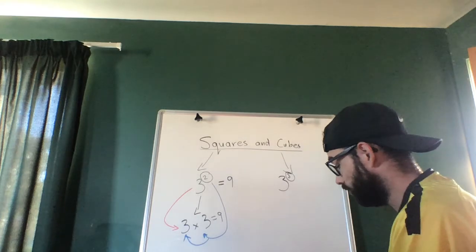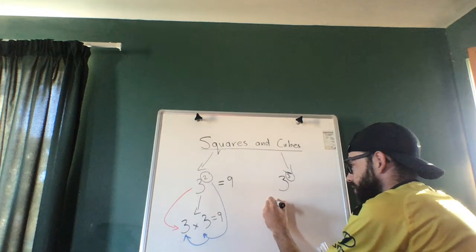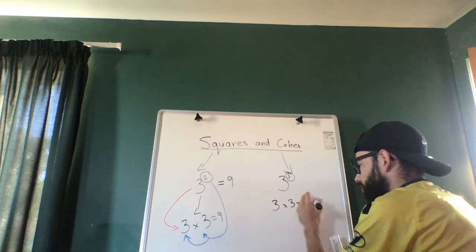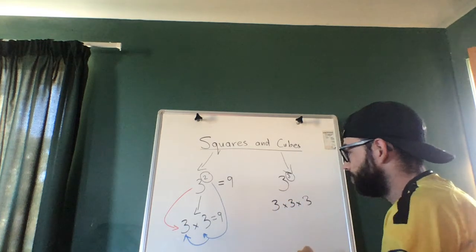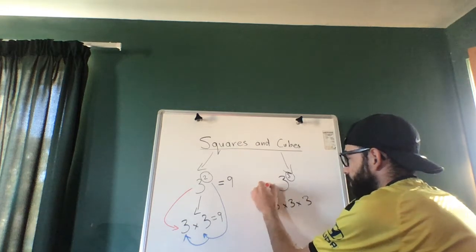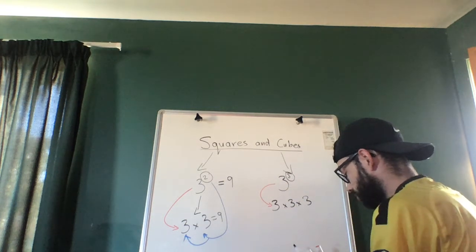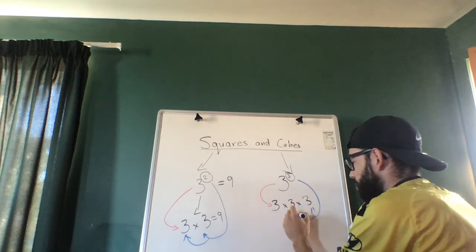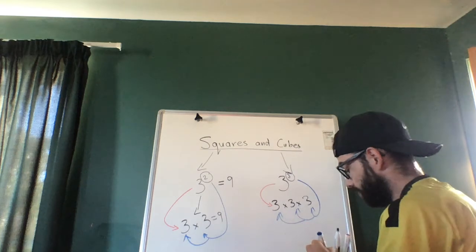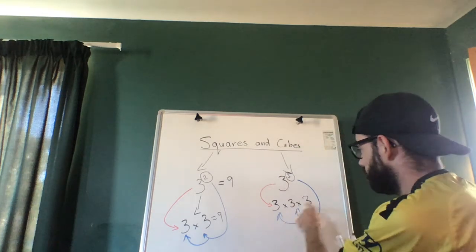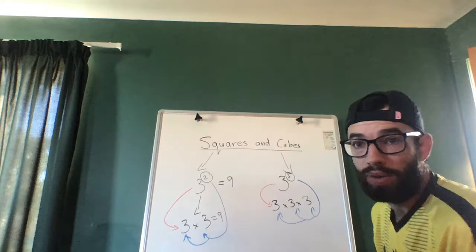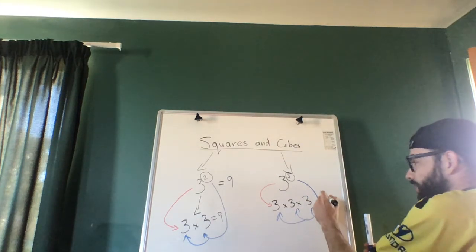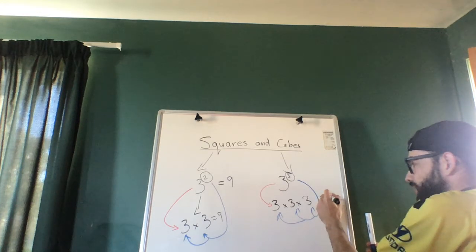Okay, now if we look at 3 cubed, that means 3 times 3 times 3. And same deal as the previous one. The 3 tells us what number we're multiplying, okay? And the little 3 tells us how many times we multiply it. So there we have 3 times 3 times 3. Now we know from the first bit that 3 times 3 was 9. So we then multiply another 3. The answer is 27.